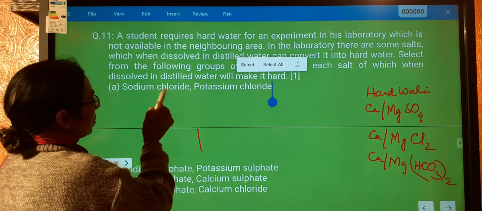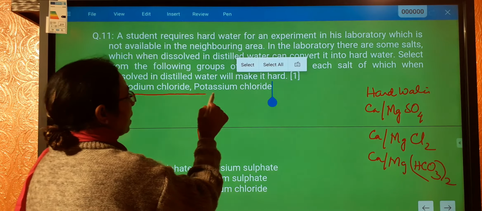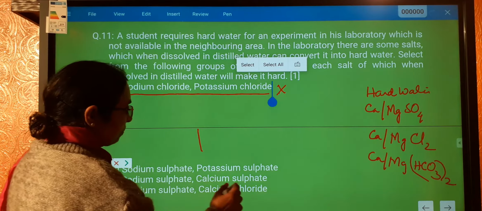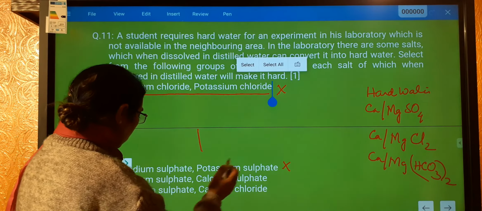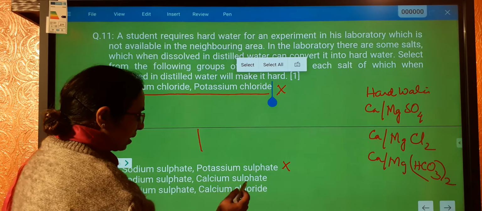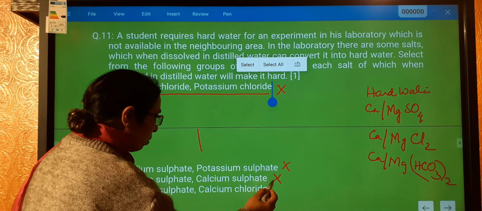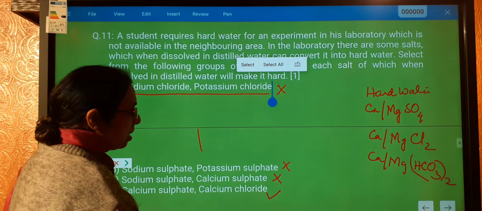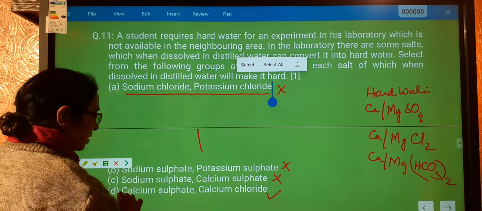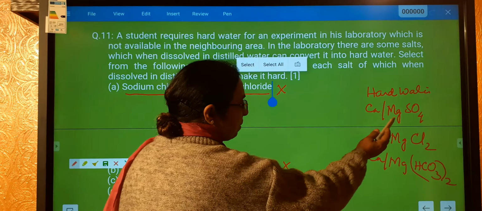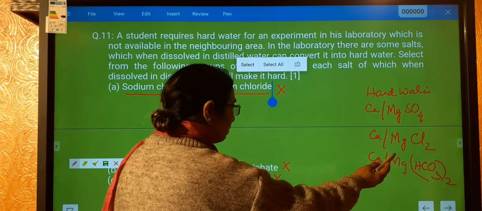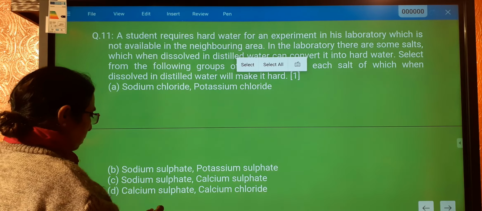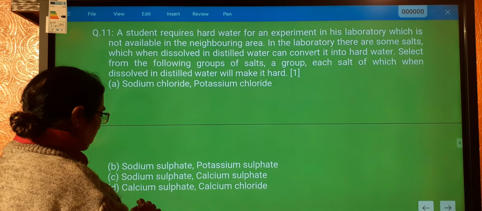What options are we given? Sodium chloride and potassium chloride: no, this will be a wrong option. Sodium sulfate and potassium sulfate, this is also a wrong option. Sodium sulfate and calcium sulfate, again sodium will not be there. Calcium sulfate and calcium chloride, this is the right option. Let's come to the next question.